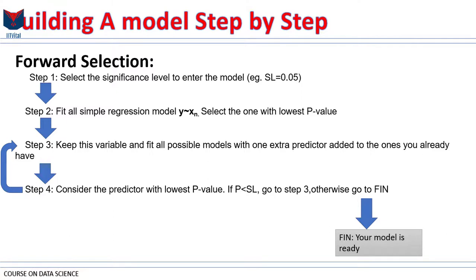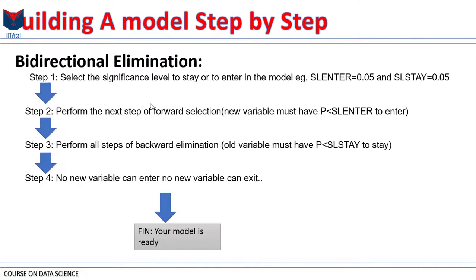Next we are moving on to bidirectional elimination. As you can assume, it combines the two. Step one is to select a significance level to enter and a significance level to stay. We are going to select both, but it's up to you what to select. Step 2 is to perform the next step of the forward selection, the one that we just discussed, where new variables, in order to enter, have to be less than the significance level to enter. So basically add a new variable based on the forward selection method. Step 3, perform all the steps of the backward elimination process.